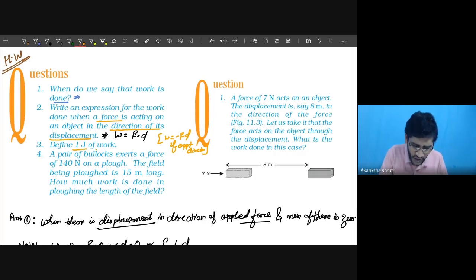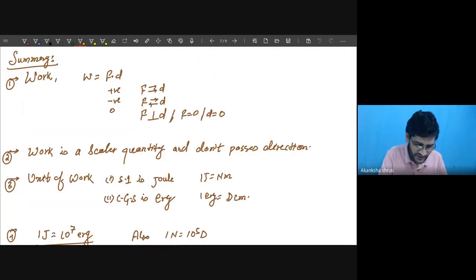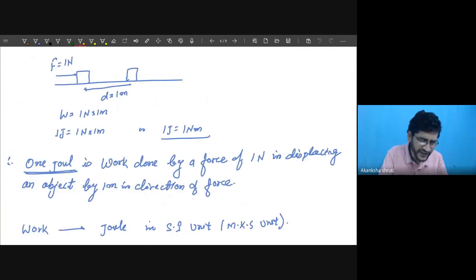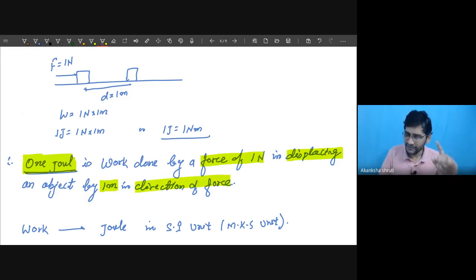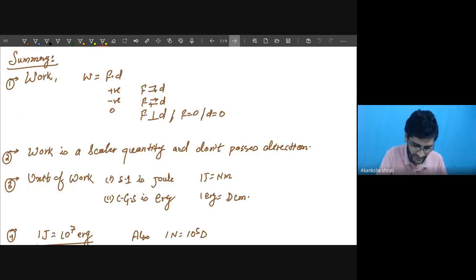Define 1 joule of work. We have just defined: 1 joule is given by 1 Newton into 1 meter. Means a force of 1 Newton is able to displace the object by 1 meter, then the work done is 1 joule. Are we getting? So applied force is 1 Newton and able to displace the object by 1 meter in the direction of force. Students, never forget this. So this way the work we have covered very nicely, and you people have also understood it.